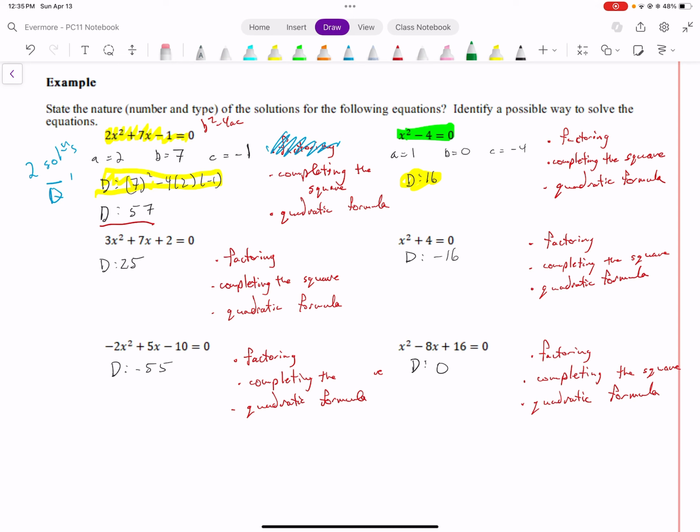Since it's positive, we have two solutions. Since it's a perfect square, we're going to have two rational solutions. So since the solutions are rational, we could factor, we could complete the square, and we could use the quadratic formula.